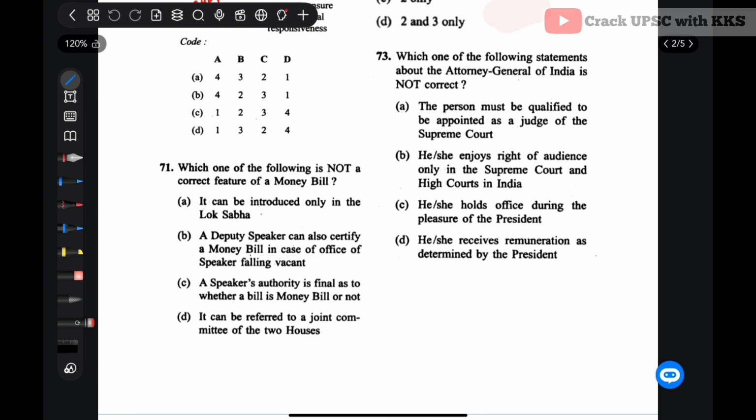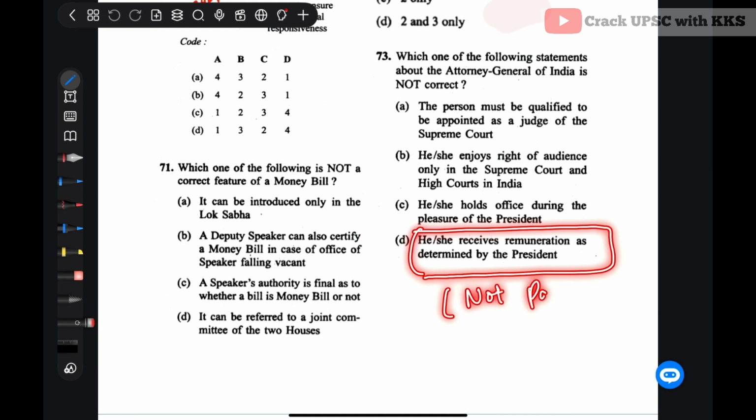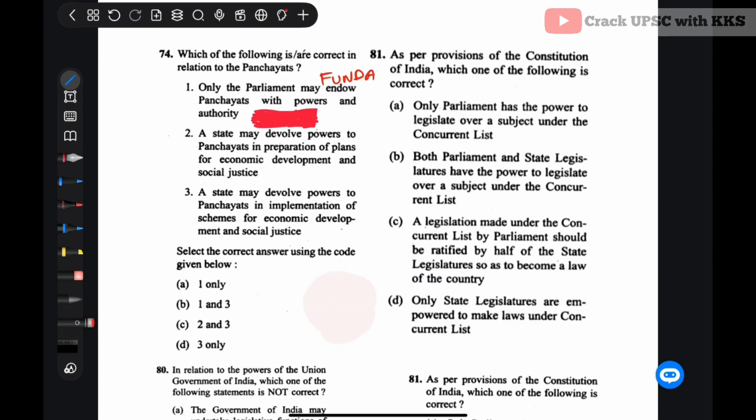Which one of the following statements about the Attorney General of India is not correct? It is related to the Attorney General. So here the correct answer would be B. He or she enjoys the right of audience only in the Supreme Court and High Court. It is incorrect, as he enjoys audience in all courts of the country. The person must be qualified to be appointed as a judge of the Supreme Court. Correct. He or she holds office during the pleasure of the president. Correct. And he or she receives remuneration as determined by the president. So all three are correct. Determined by the president, not Parliament. Just remember these points. These are very crucial points. Let's see the next question.